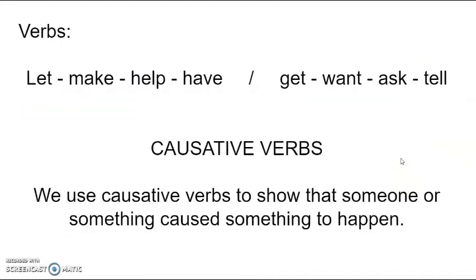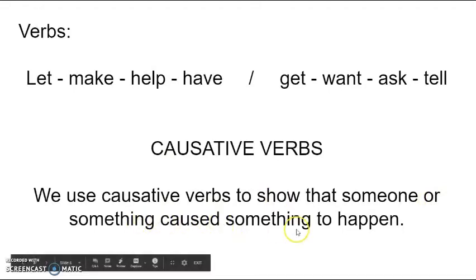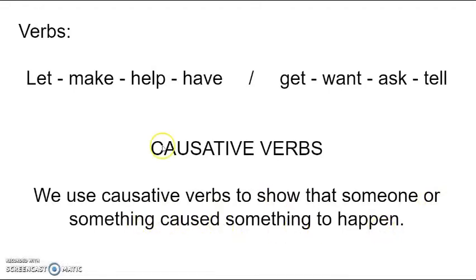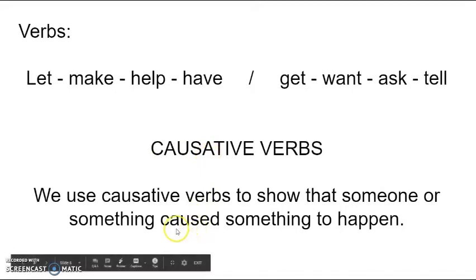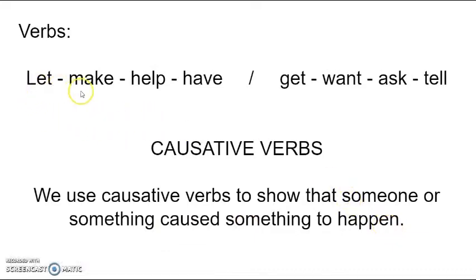Now, let's continue with the causative verbs. The causative verbs are verbs that we use to show that someone or something caused something to happen. That is the reason they are called causative verbs, because if you use these verbs, you caused something to happen, okay? We have some examples of these verbs. For example, let, make, help, and have.